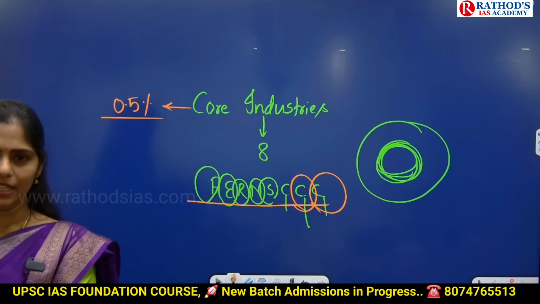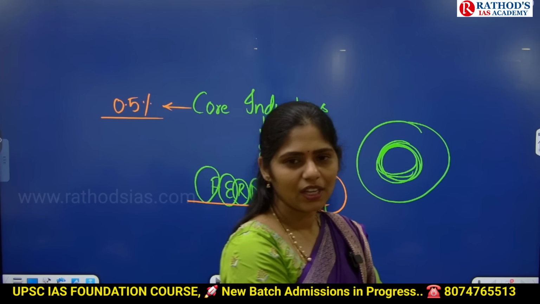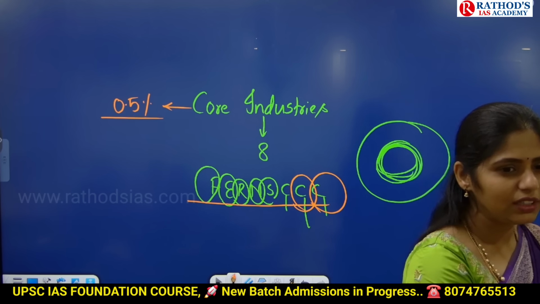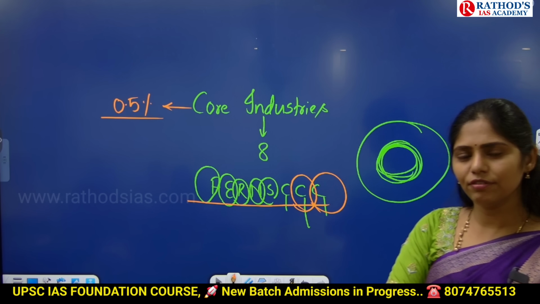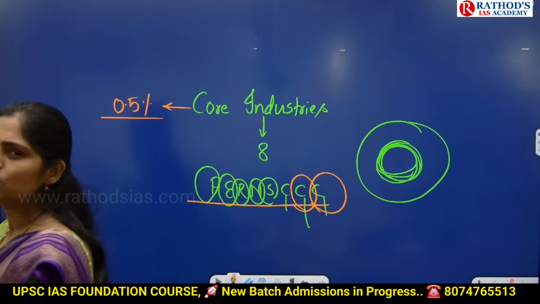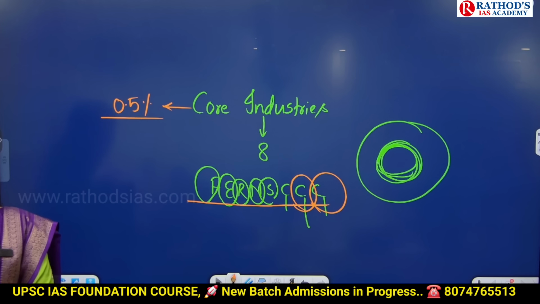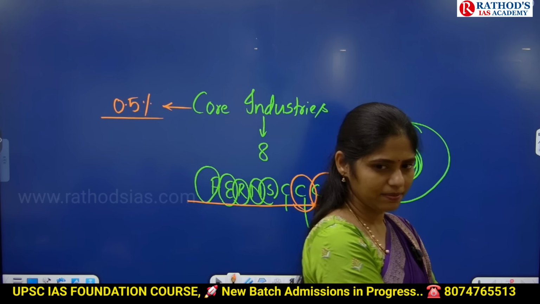We are getting it from other countries. Because of the West Asian crisis, our crude oil got affected. Why? Because of increased international prices, the Strait of Hormuz, the stopping of ships in the Strait of Hormuz, everything affected our crude oil sector.